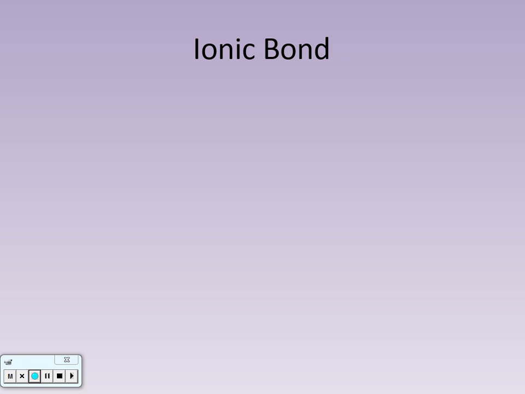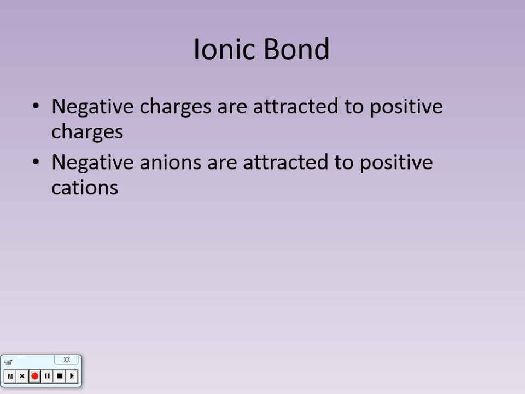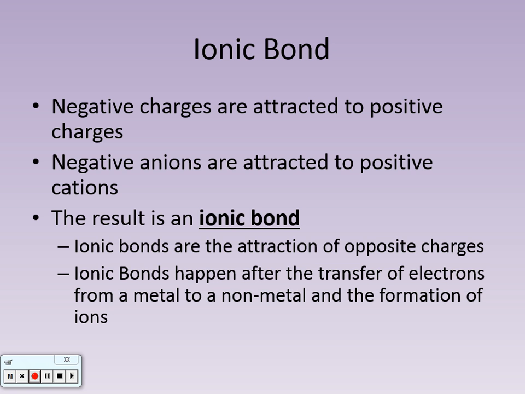Okay. So, ionic bond. Negative charges are attracted to positive charges, but that also means that negative anions are attracted to positive cations, right? Just because we're talking about one single atom versus a whole big thing doesn't change the fact that positives and negatives are attracted to one another, okay? The attraction between negative anions and positive cations is an ionic bond. Remember, the bond is an attractive force that holds atoms together. Ionic bonds happen after the transfer of electrons.